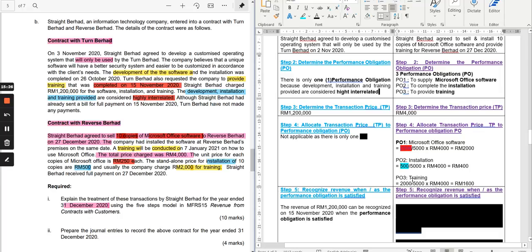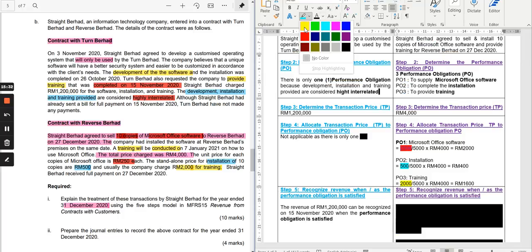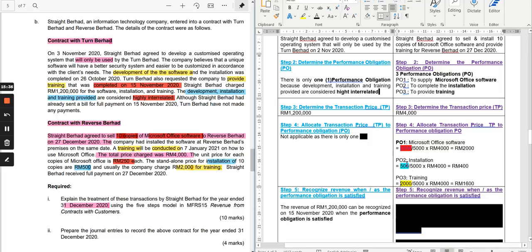I'm putting the colors here so that you can see which one belongs to which. 2,000 here comes from here, 500 comes from here, and 2,500 is from 250 times 10. So the total of 2,500 plus 500 plus 2,000 will make up 5,000.